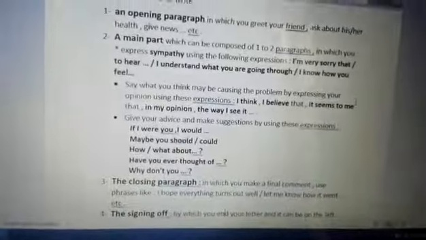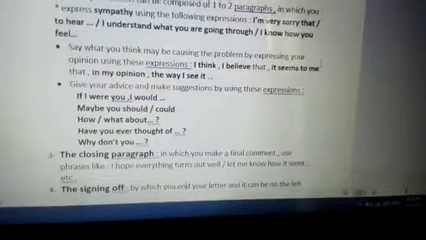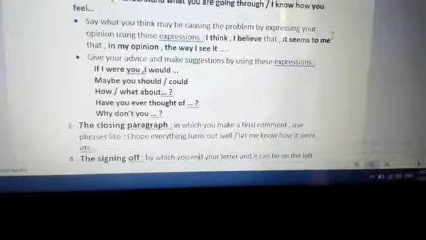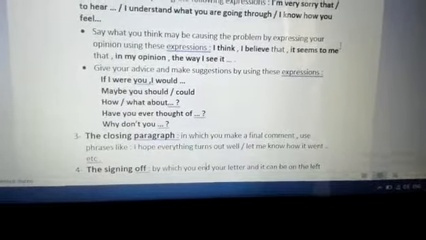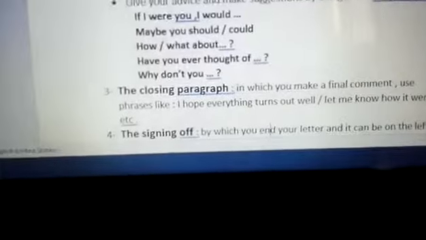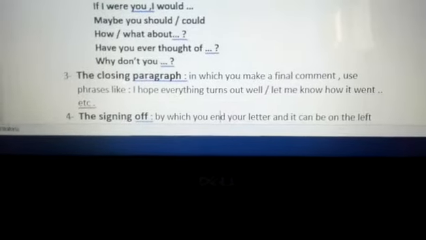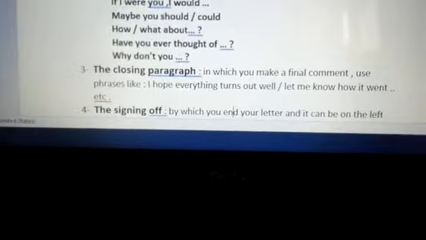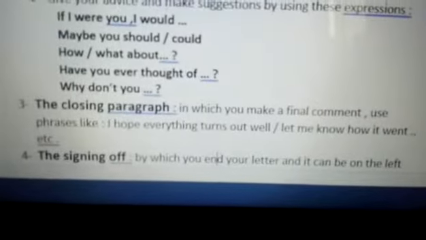Then the third step of my letter is the closing paragraph. What do we mean? In it you make a final comment. Use phrases like, I hope everything turns out well, let me know how it went, etc. This is what you call the closing paragraph, by which you close your letter. Okay? It's just one line or one line and a half, enough. You can use this expression, I hope everything turns out well, and so on and so forth.